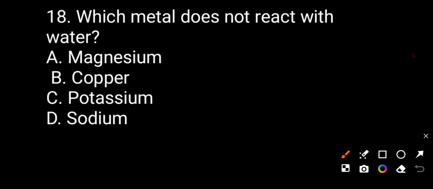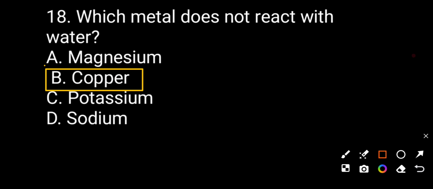Now question number 18. Which metal does not react with water? Option A, magnesium. Option B, copper. Option C, potassium. Option D, sodium. The correct answer is copper.